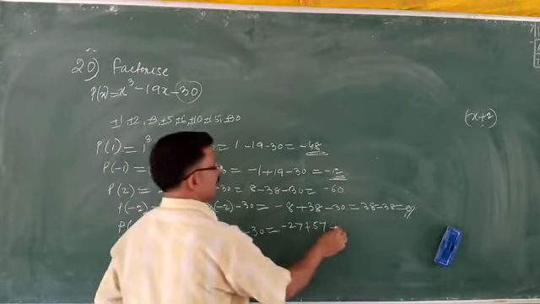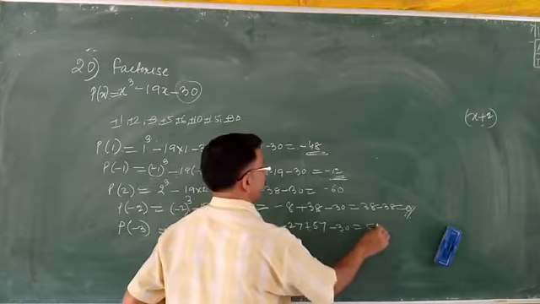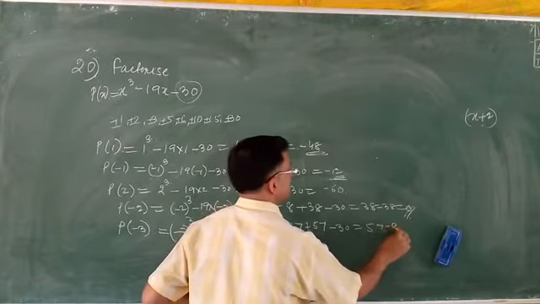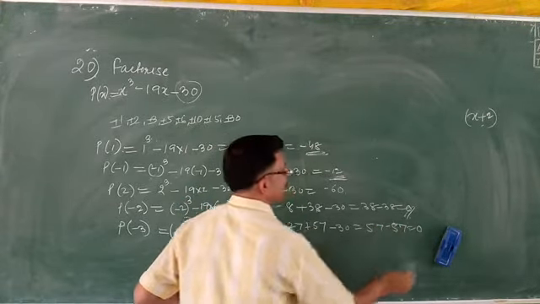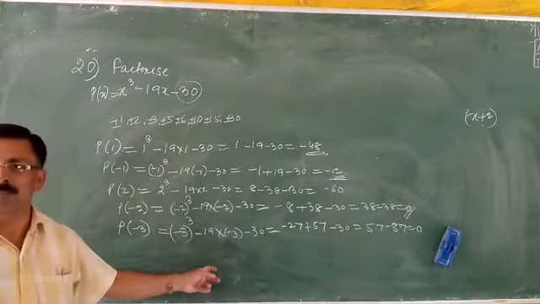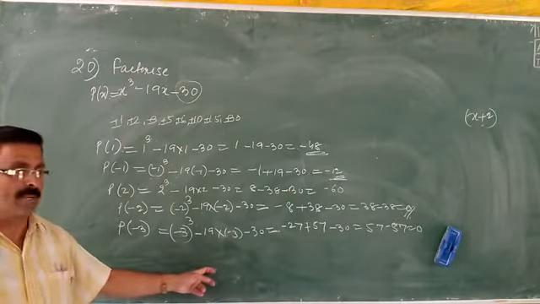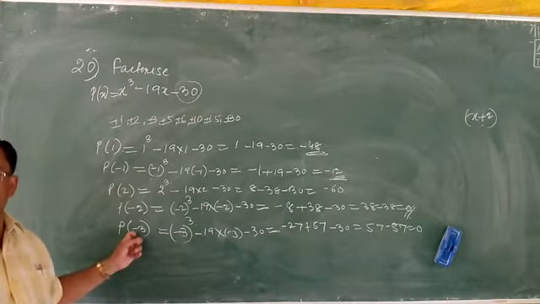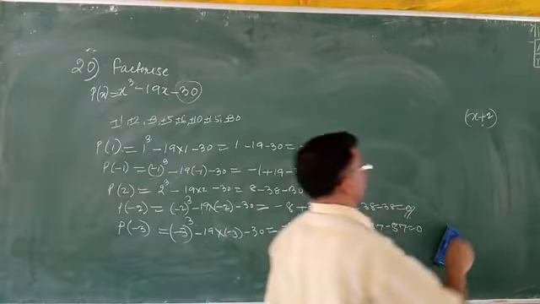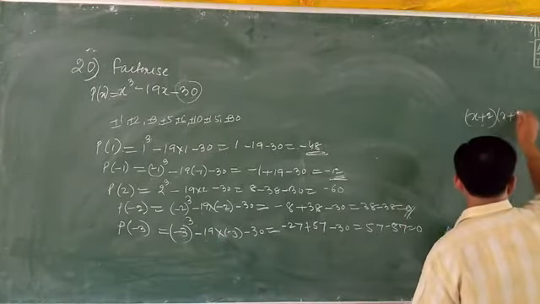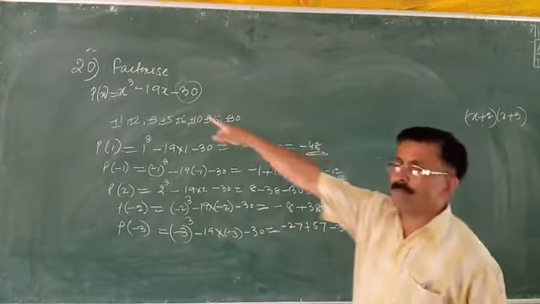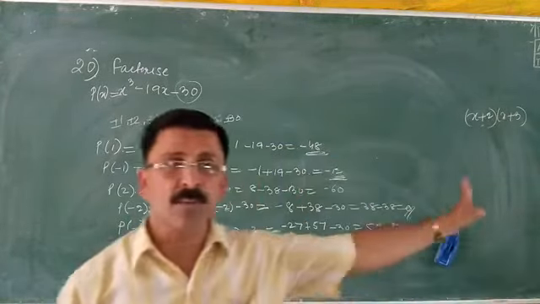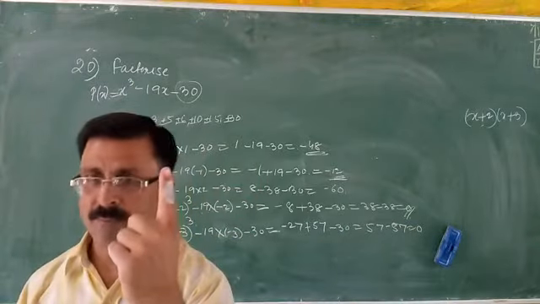This is minus 30. This is equal to 57 minus 57. Wow. We got another factor also. So this is x is equal to minus 3. So your factor will be x plus 3. How many factors will this have? 3. You got 2. You need one more.